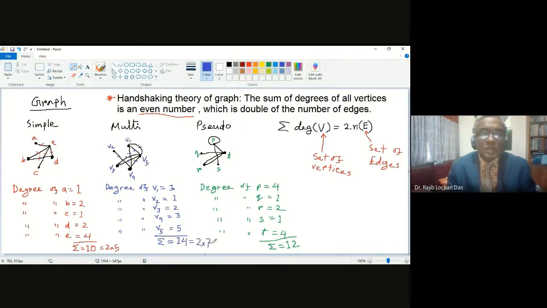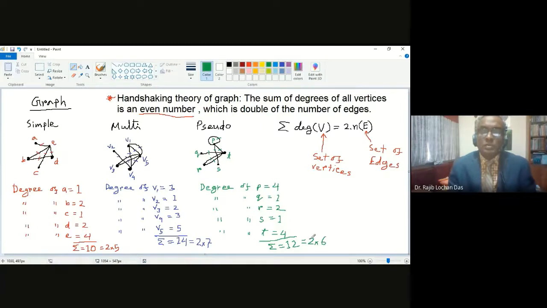And in the third example, how many lines? In this, you will count the loop as one line, not two lines. You will say one line for the loop, but the degree you will say is 2. So 1 is the number of lines, then 2, 3, 4, 5, 6. There are 6 lines, and it is actually 2 into 6. So this is the handshaking theorem.